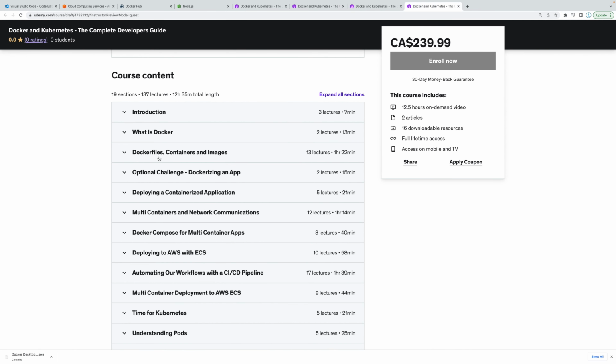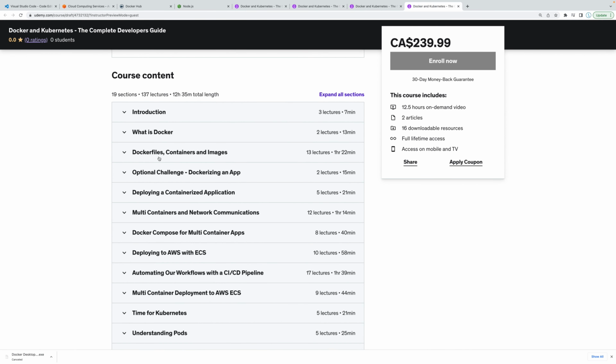Another thing that we're going to do is utilize Docker Hub. Now, this isn't necessary except for one section. If you want to follow along as well, you're going to have to create a Docker Hub account. This is just a place where we can store different images that we'll talk about a little bit later. So go ahead, create a Docker Hub account. I believe this is free. You don't have to put in any credentials.